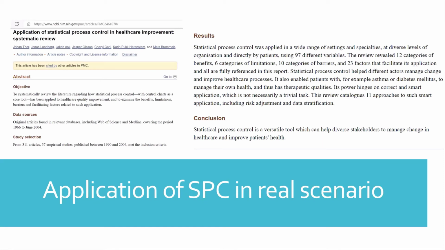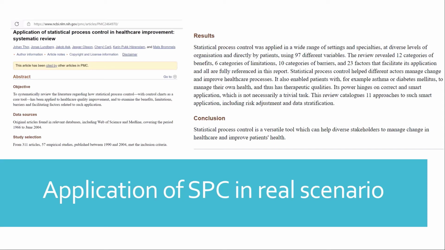So let's discuss the application of statistical process control in a real healthcare scenario. I tried to look for some articles and found a few. This article is a systematic review to check statistical process control in healthcare improvement. It's a bit old, done in 2007, and they collected sources from 1966 to 2004. It's an extensive review, and they reviewed almost 311 articles published between 1990 and